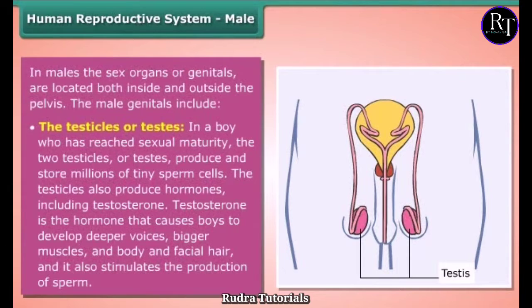The testicles also produce hormones including testosterone. Testosterone is the hormone that causes boys to develop deeper voices, bigger muscles, and body and facial hair, and it also stimulates the production of sperm.